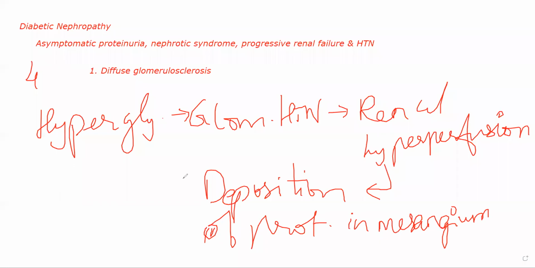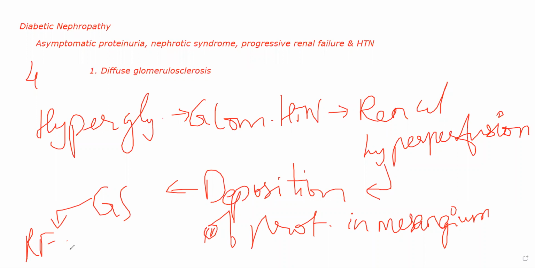Now, as this deposition occurs, this patient will slowly start having glomerulosclerosis. Okay, there will be hardening in certain areas of their glomeruli. So not all glomeruli, but whichever glomeruli are getting affected, there will be sclerosis in those glomeruli, ultimately leading to renal failure or kidney failure. This is the progression. So it starts off with hyperglycemia. It will lead to glomerular hypertension.